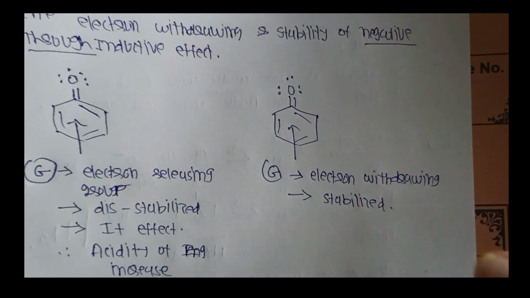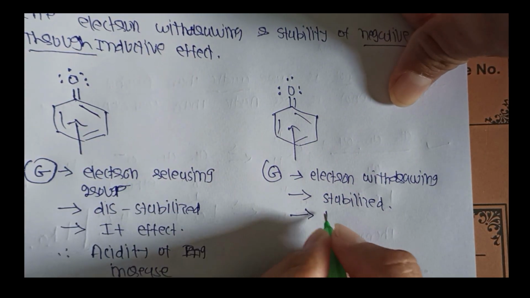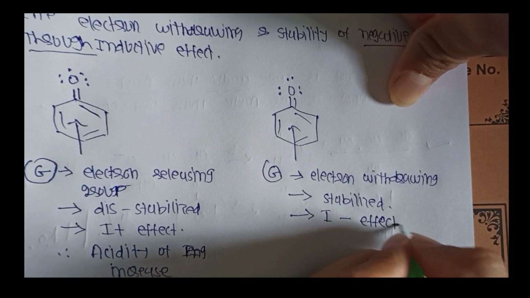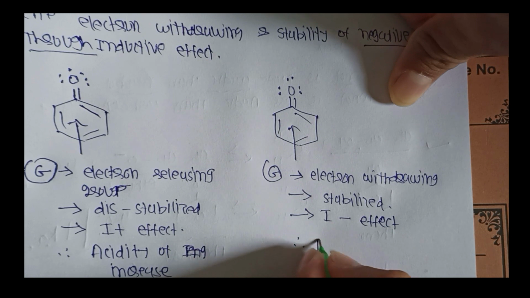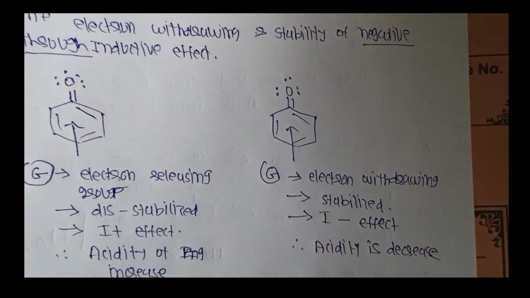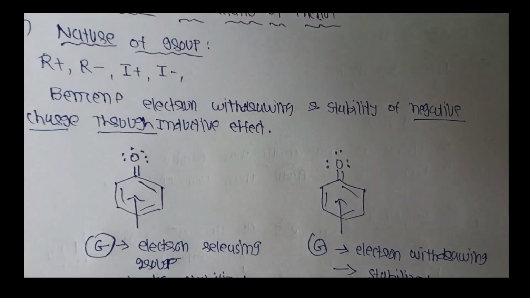A stabilized structure means no resonance structure is created, and it gives an I minus effect, and therefore acidity is decreased. This is the simple concept of the factor affecting acidity, the nature of the group.